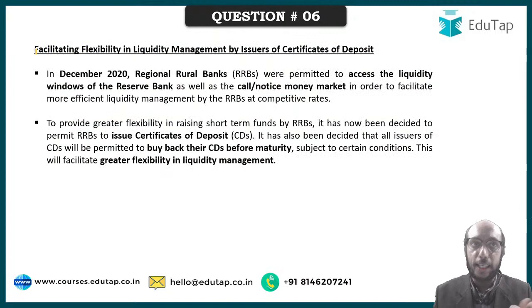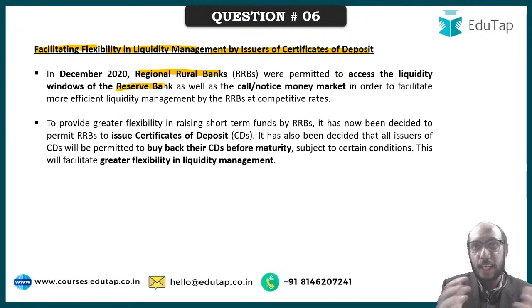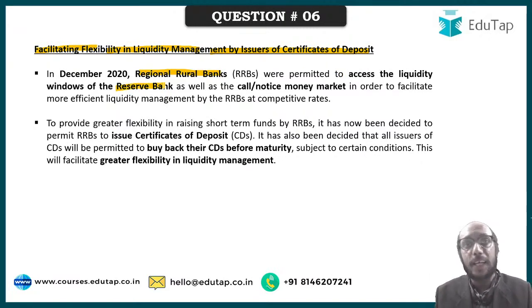I came across this item in the governor's statement that we have created: flexibility has been given to liquidity management by issuers of certificate of deposits. What the RBI has done is that they have made it easier for regional rural banks to manage their liquidity. And how has the Reserve Bank of India helped the regional rural banks in managing their liquidity? Now RRBs have been permitted to access liquidity through the liquidity windows of RBI, right? Which is the LAF, that is liquidity adjustment facility.